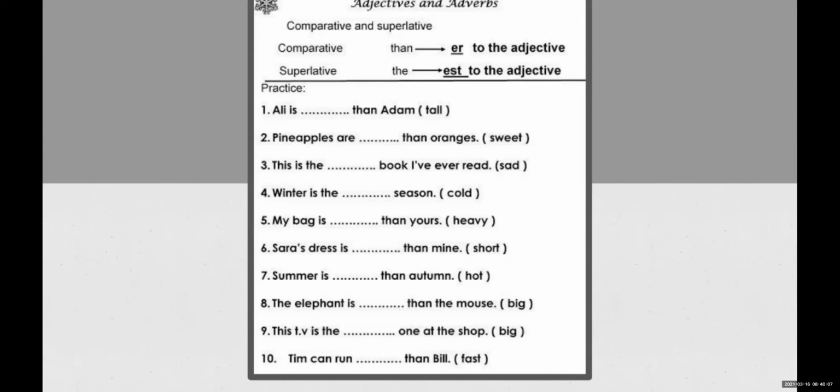ER we have added because then is used. Sarah's dress is shorter than mine. Very good.